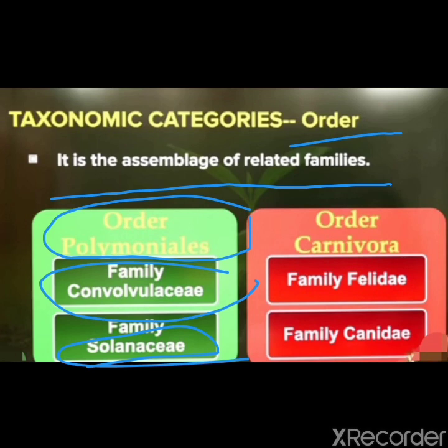Clear, class? Another example in the animal group: order Carnivora. It includes family Felidae, and family Canidae. Both pronunciations are correct. So order Carnivora includes family Felidae and family Canidae.